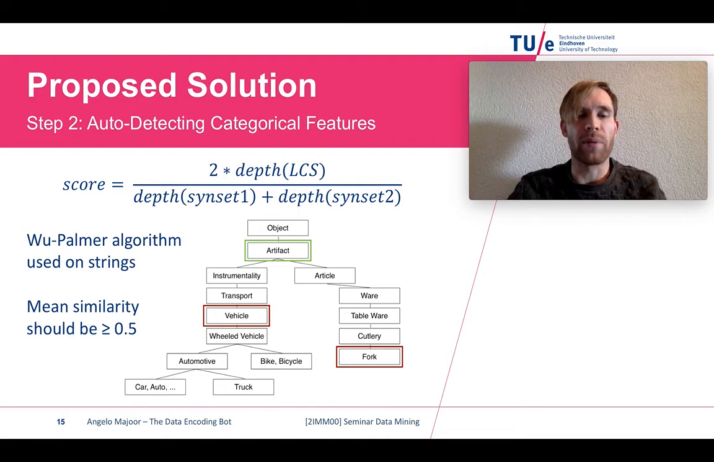The Wu-Palmer algorithm uses the function that's stated on the slides, where the notation synset basically just means looking up a word in a dictionary, in a corpus. Then you try to find, for example, the similarity between vehicle and fork. The depth of synset 1, the depth of vehicle, is 5, and the depth of synset 2, the depth of fork, is 7. Together this is 12.